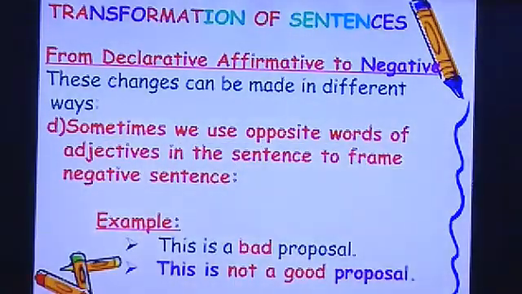Next, sometimes we use opposite words of adjectives. We can change the positive sentence to negative by using the opposite words of adjectives in a sentence to frame a negative sentence. Like, this is a bad proposal, this is not a good proposal. The opposite of the adjective bad is good, and we have used it to change the affirmative to negative. Bad becomes not a good, which again means it's bad. But we have used a negative word along with an opposite adjective.